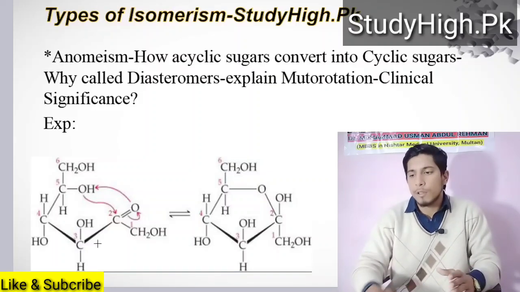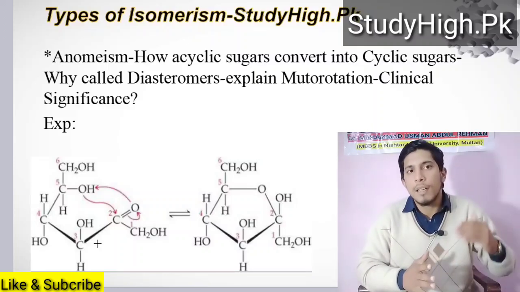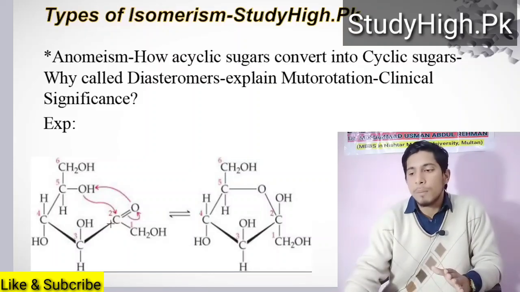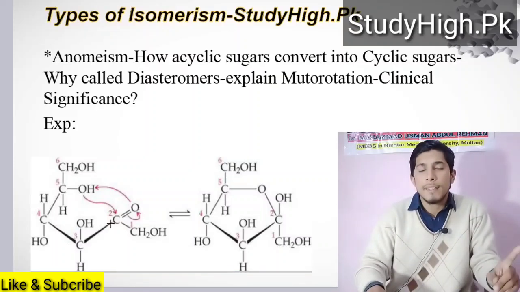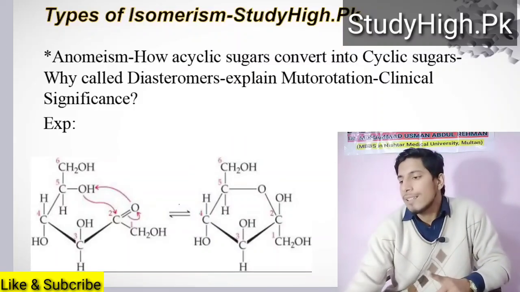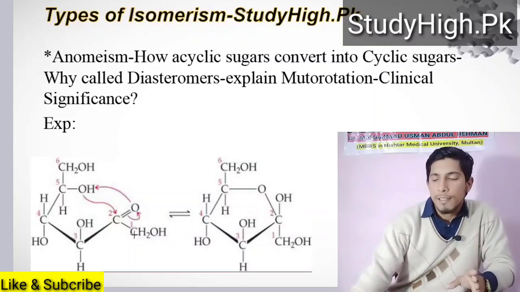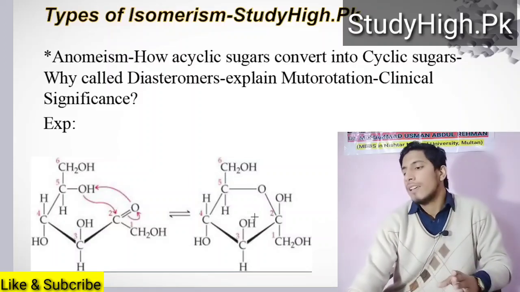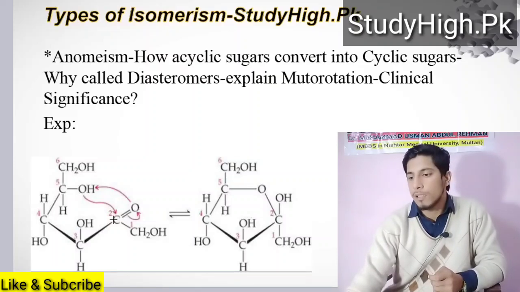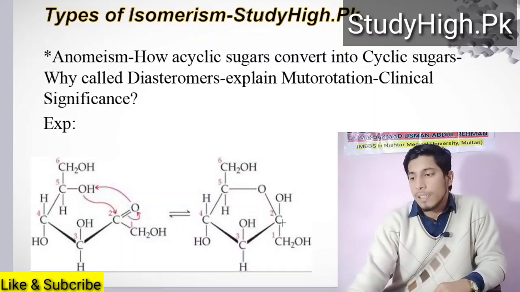So if someone asks you what are the possible changes that occur when an acyclic sugar is converted into cyclic form? The first change: the carbonyl carbon in acyclic form is connected with three different groups, whereas in cyclic form it is connected with four different groups. In acyclic form it is symmetrical, in cyclic form it is asymmetrical. So this is a very important difference between acyclic and cyclic.